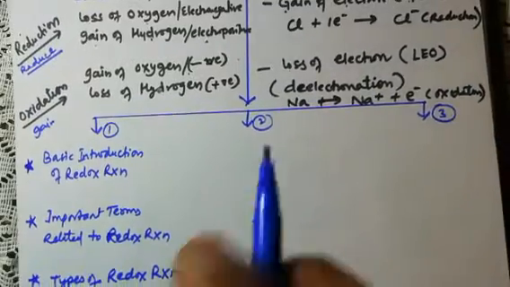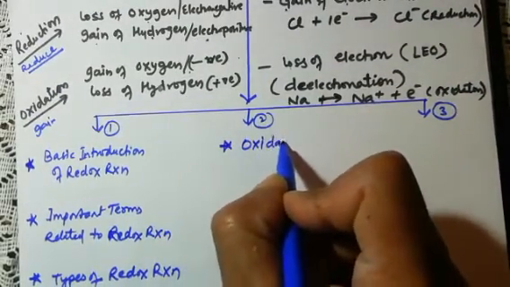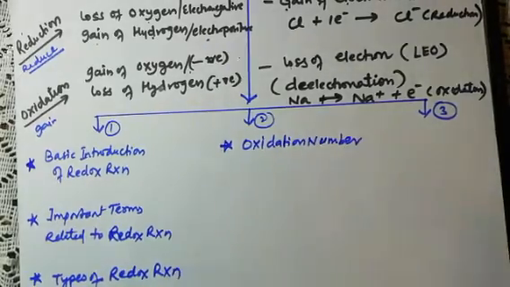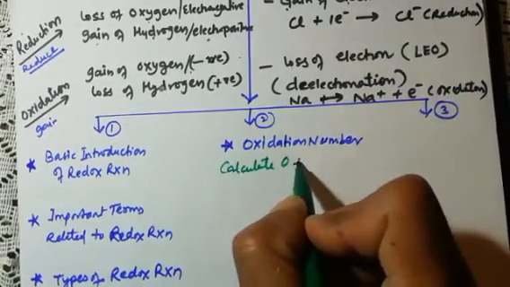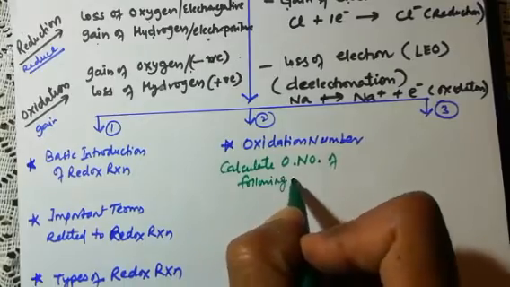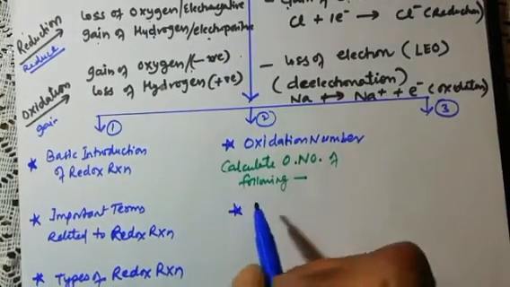Then after that, dear students, we have part 2. In part 2 we will talk first about oxidation number, which is very important. Here questions come sometimes: calculate the oxidation number of the following molecules. Okay, so this is numerical, a little bit we will do later on.